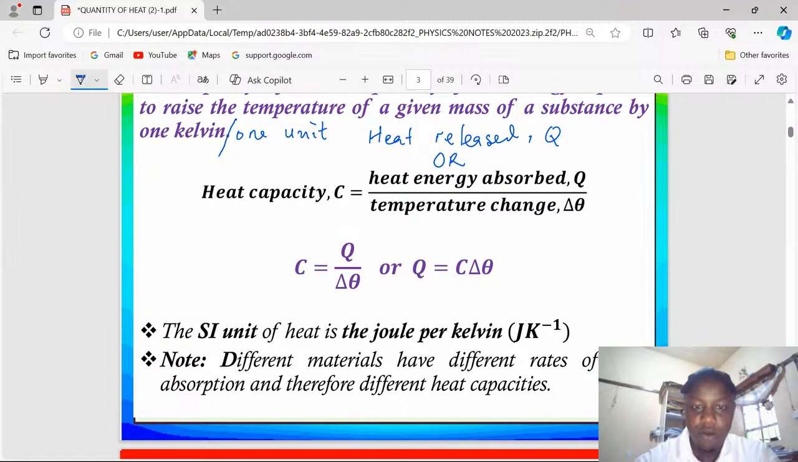From that, changing the subject of the formula to Q, it will be heat capacity times the change in temperature. So to get the amount of heat energy either absorbed or released, we can multiply the heat capacity of a substance by the change in temperature.